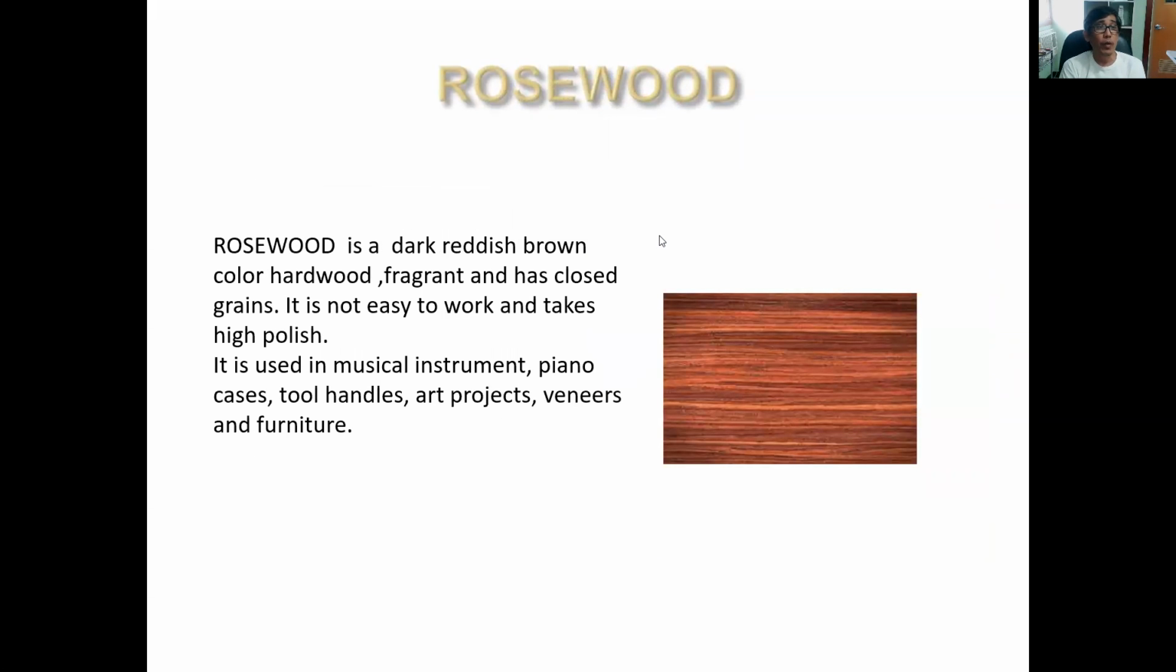So another one is the rosewood. Rosewood is a dark reddish brown color hardwood. It's fragrant and has close grain. It's easy to work and takes a high polish. It is used for piano furniture.